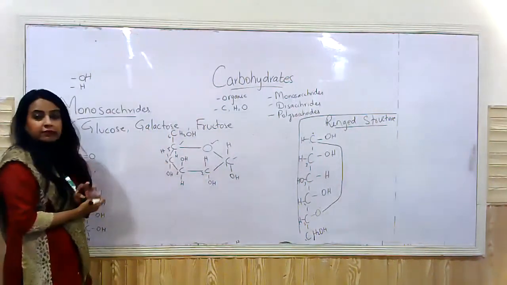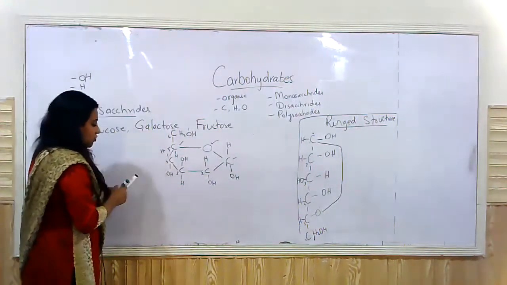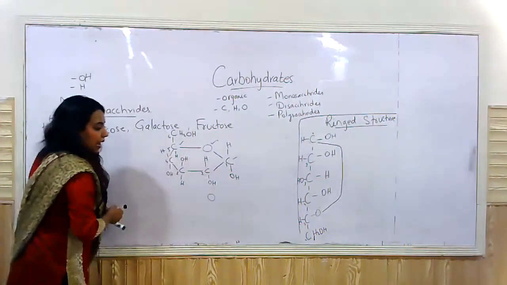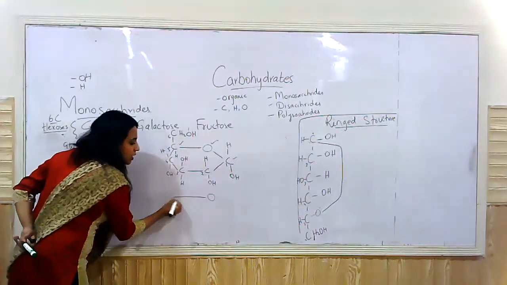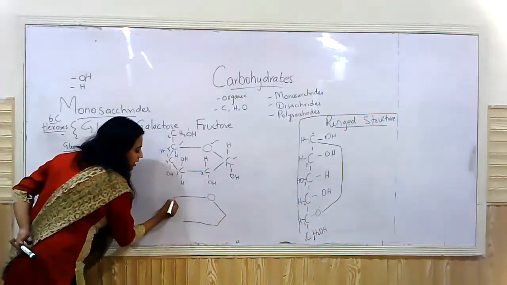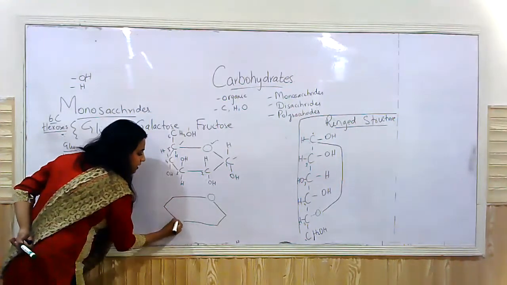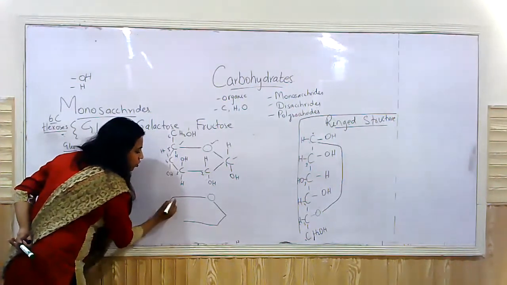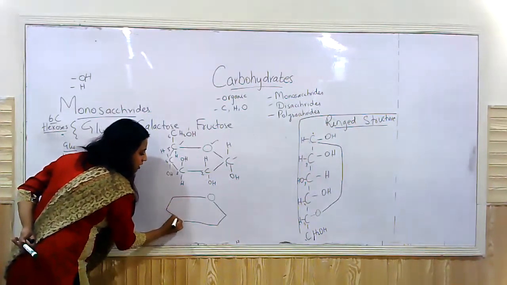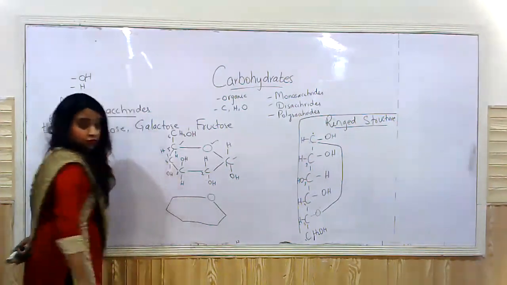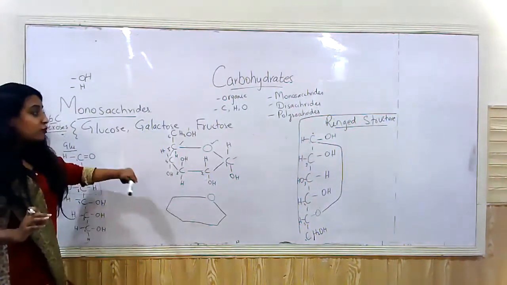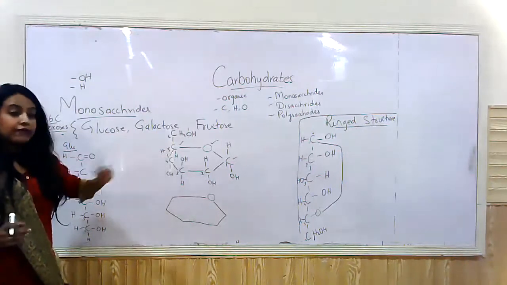This formula can be written in the form of this structure as well. Oxygen, and you do not need to write the carbons. Each corner automatically means it's a carbon. In organic chemistry, it's understood that every corner of this structural formula or skeletal formula stands for carbon. So even if you do not write C, that's acceptable. But you do have to write down the hydroxyl, the OH group.